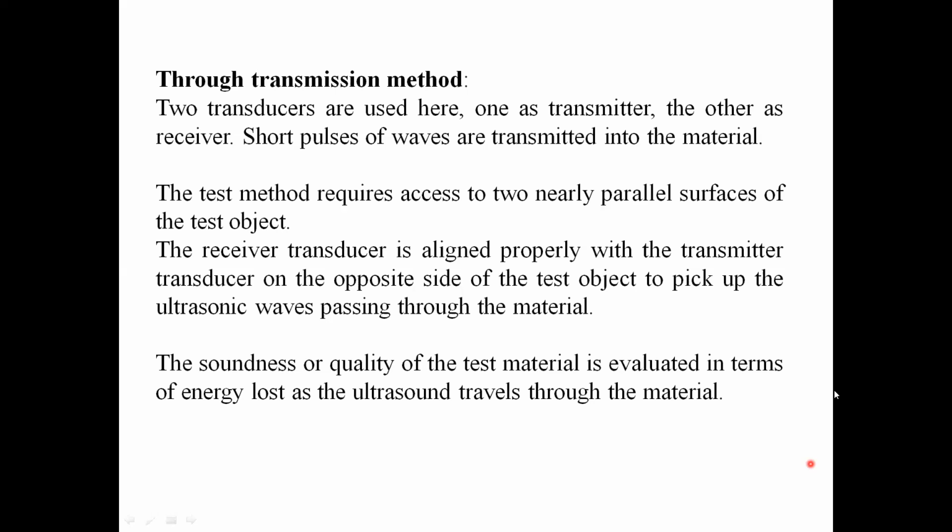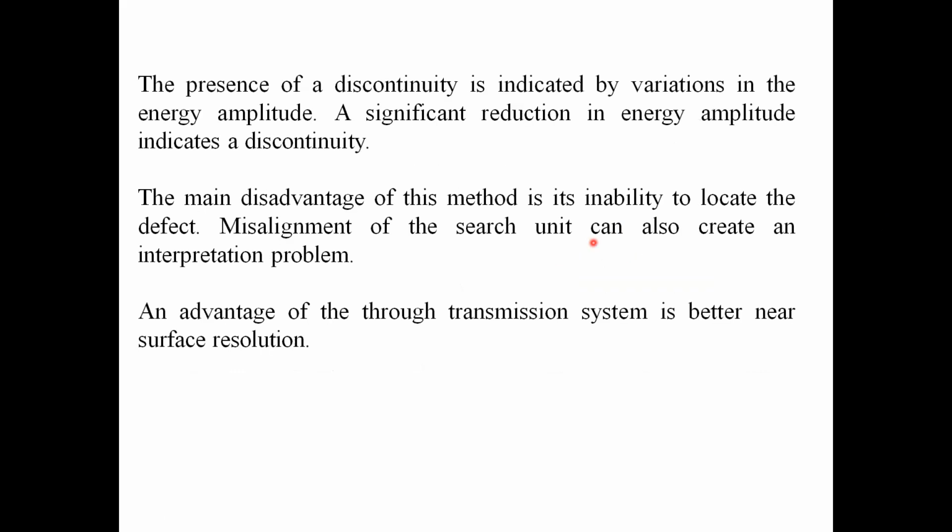The transmitter sends the waves, and at the same time the receiver receives them. Based on the travel time of the sound waves from transmitter to receiver, we can identify the discontinuities under the object. We know how much time the sound wave should take to travel; if there is any delay, that indicates defects under the object. In the previous case we needed only one finished surface, but here we need two, one for the transmitter and one for the receiver. Here the parameter is the time taken to travel from transmitter to receiver.